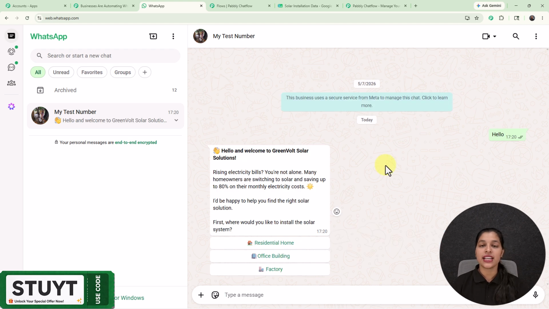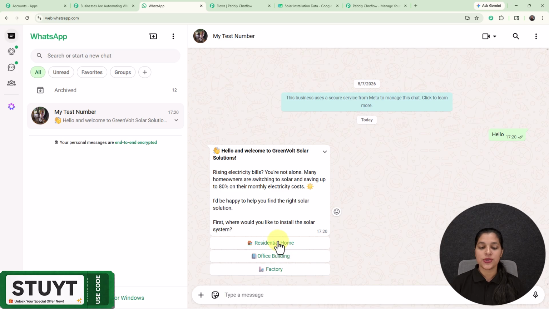So right here we are getting this welcome message, and this welcome message says hello and welcome to Green Wall Solar Solutions. And here it is asking me first, where would you like to install the solar system, and right here we are getting some button options for selecting the installation place.